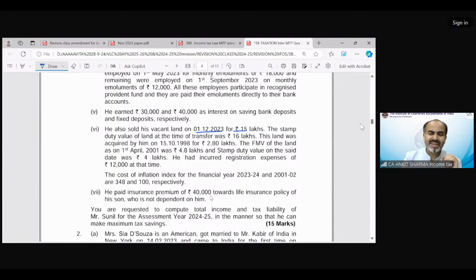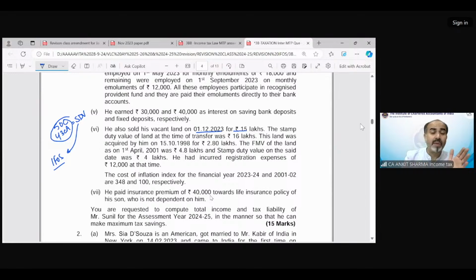Whenever there is immobile property involved in a capital gain question, or under PGBP, always recall the provision of section 50C or section 43CA. There are certain provisions regarding the stamp duty value, and this is also applicable in case of income from other source provisions.